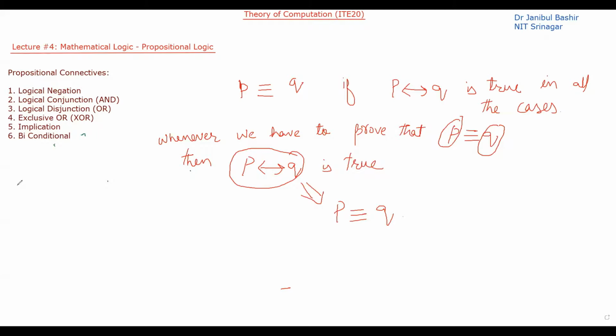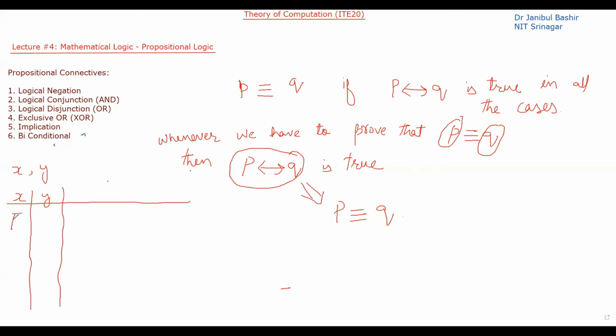For example, if I have two variables x and y, these are my two variables. Let's make a simple truth table here. So this is x, this is y.